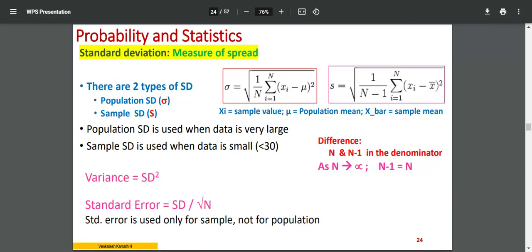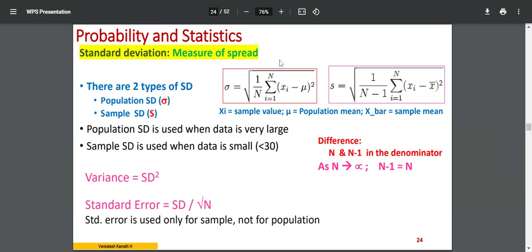It has a lot of errors, because the opinion among those 10 may not be the opinion of the remaining 40 crore. The whole population may not have the same opinion, so it may differ. That is why spread and statistics come into the picture.